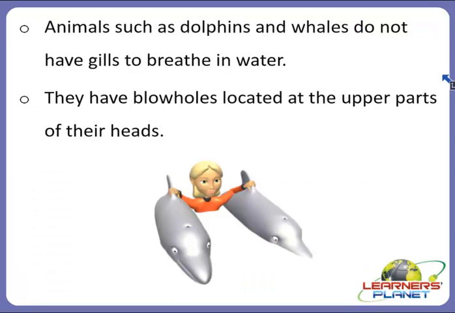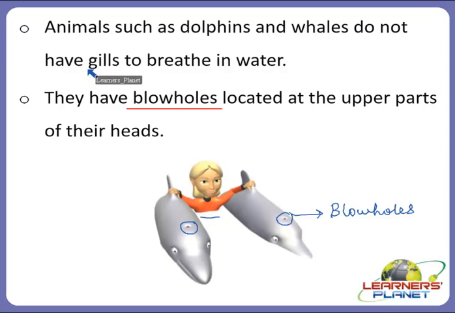There are other animals too, such as dolphins and whales, that do not have gills to breathe in water. So what do they have? They have blowholes. Remember this term. This is a very important term to remember. They have blowholes located on the upper parts of their heads. Now this is a beautiful picture of a dolphin. There is a dolphin trainer with him. Here you can see a small round-like structure at the top of their head. So these are dolphins which have blowholes.